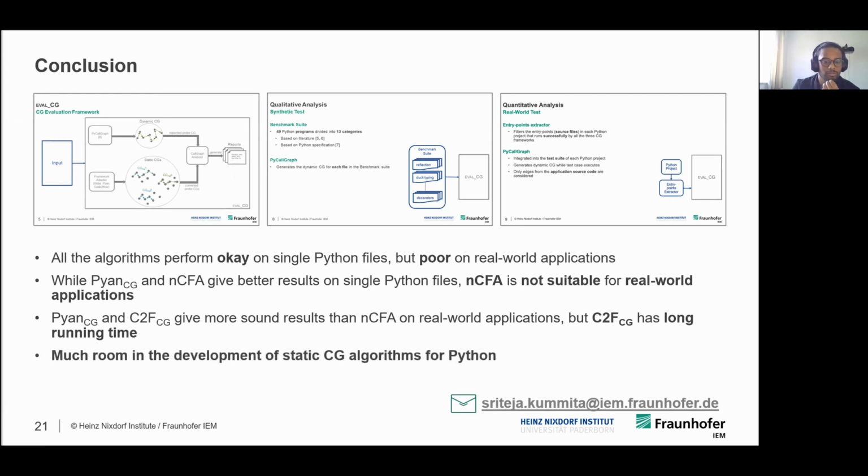So there is much room in the development of static call graph algorithms for Python. With that being said, I conclude my presentation and I'm open for questions.